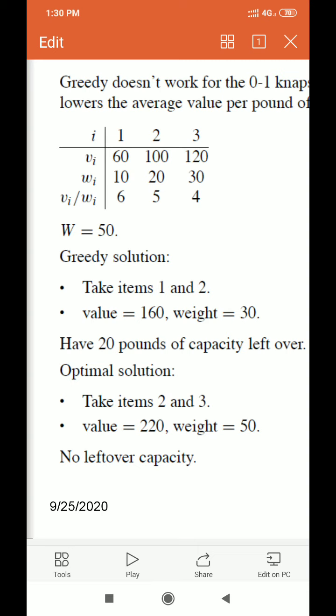Okay, so you should take 3 by 4th of the item. So the total benefit will be 3 by 4 into 120.